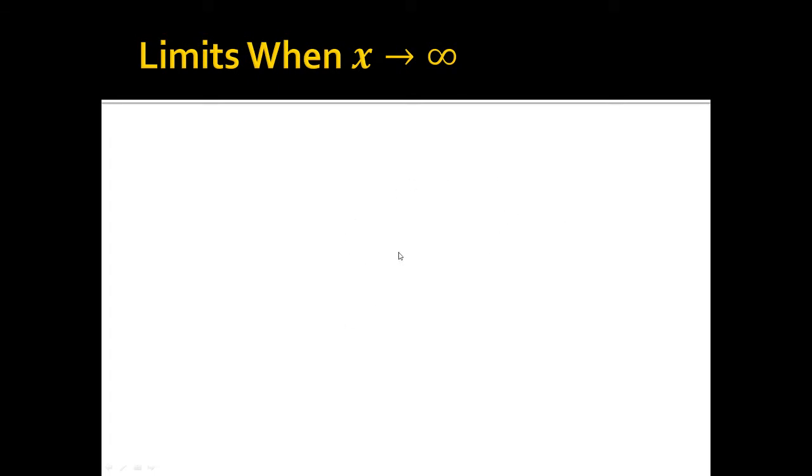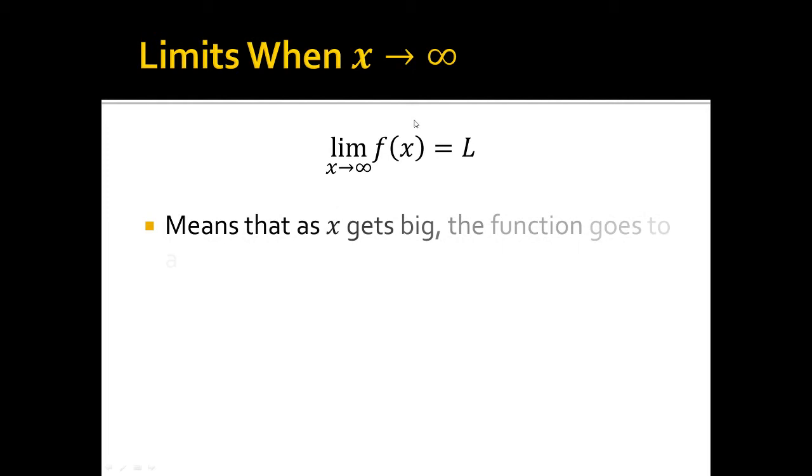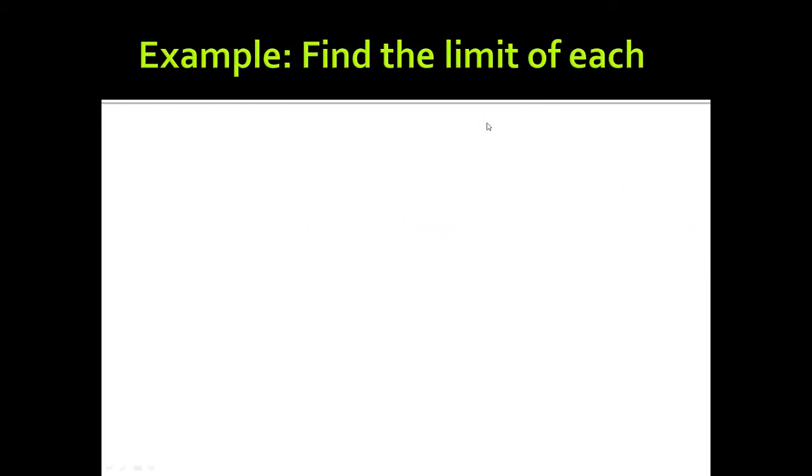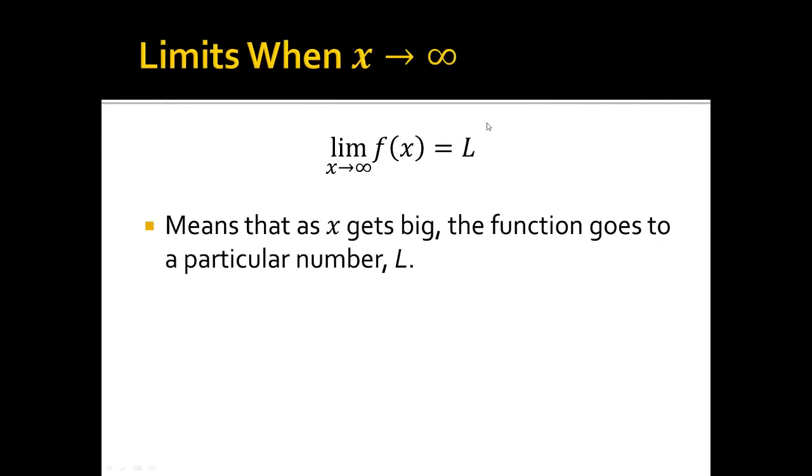So we can say the following then. Limits when x goes to infinity: the limit as x goes to infinity of f of x equals L, L being any number. This effectively means that as x gets big, the function goes to a particular number L. This manifests itself as a horizontal asymptote.